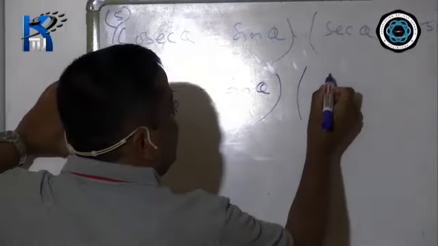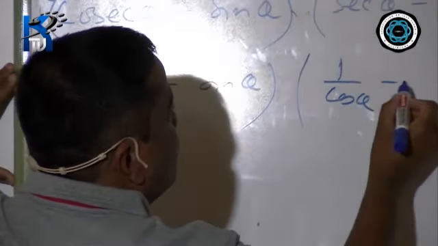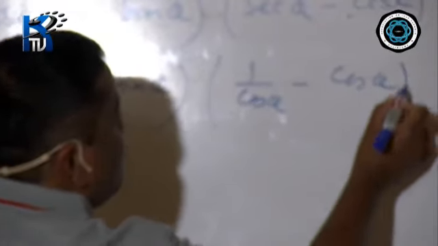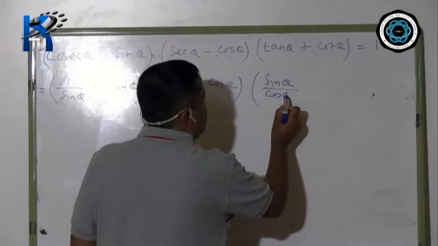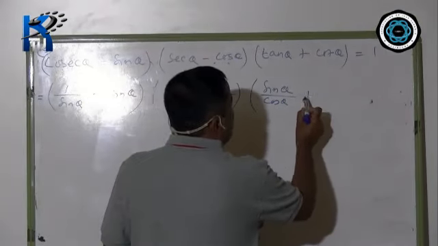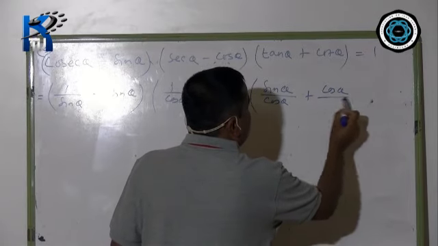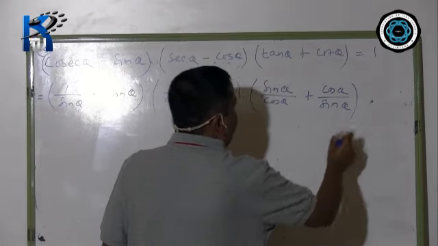Similarly, sec means 1 by cos theta minus cos theta. Similarly, tan theta means sin theta by cos theta plus cot theta means cos theta by sin theta.